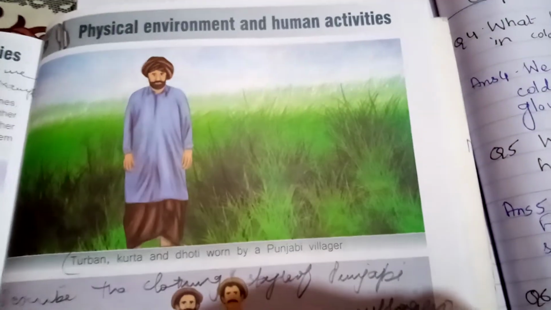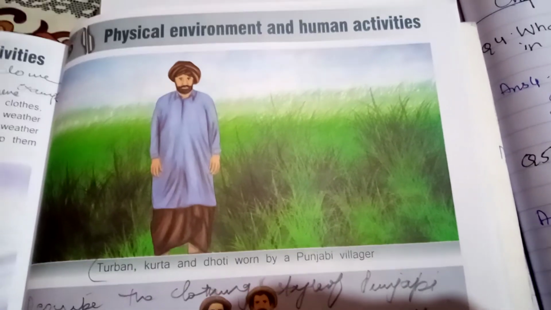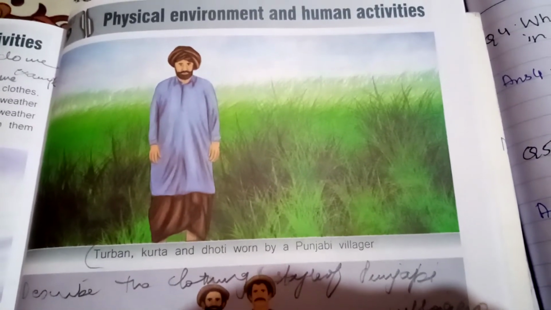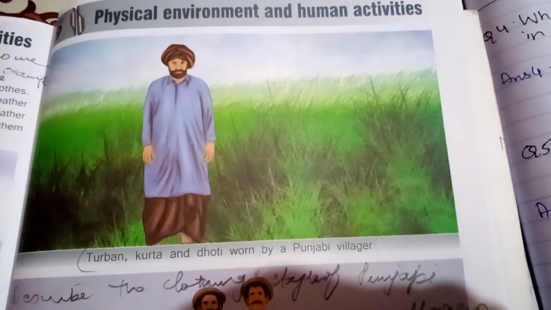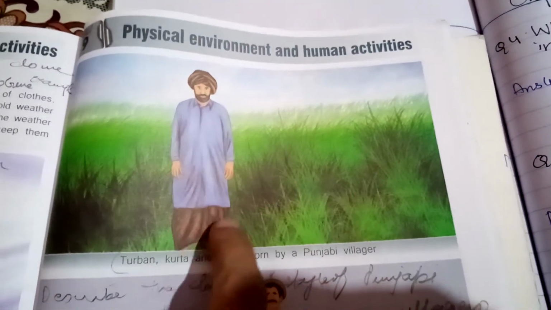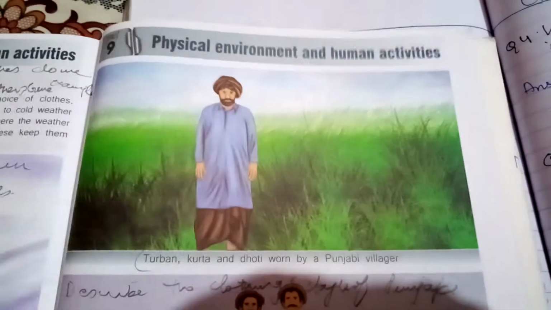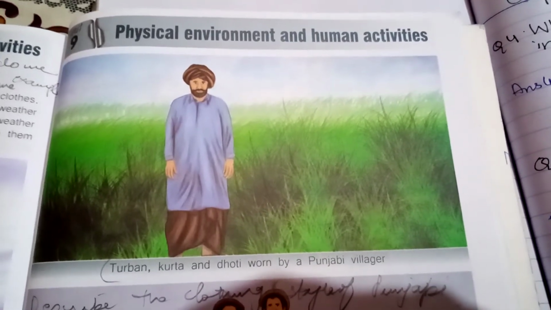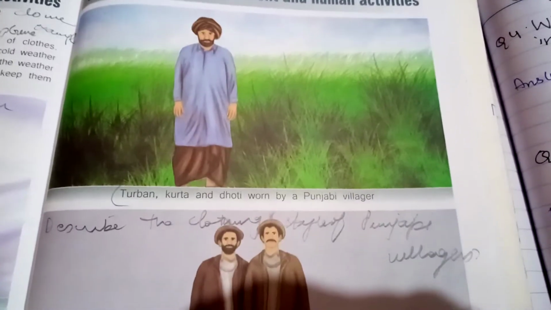Then we come to page number 77. We studied about the turban. The kurta, shalwar and dhoti are worn by Punjabi villagers. Punjabi villagers always wear kurta, and in place of shalwar they wear dhoti. You can see the cloth worn around it. This is called a dhoti, and they wear a turban. Turban is a sort of pagdi. It is to protect them from cold as well as from warm weather.